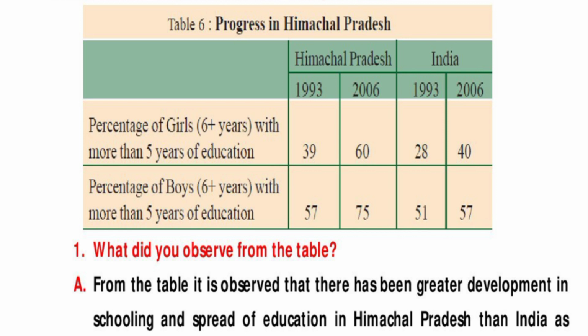Question is, students, all of you observe the table carefully. Here question is, what did you observe from the table? Answer is, from the table it is observed that there has been greater development in schooling and spread of education in Himachal Pradesh than India as a whole.